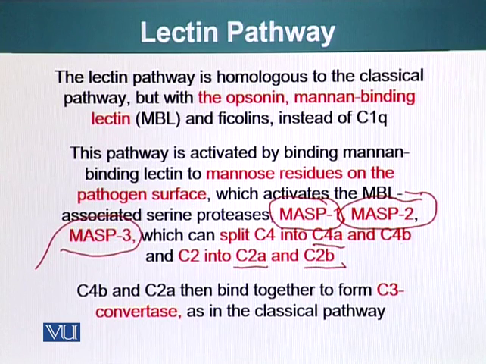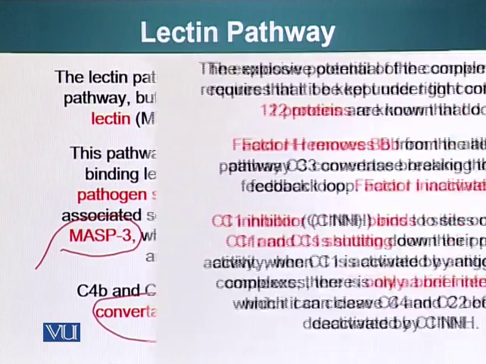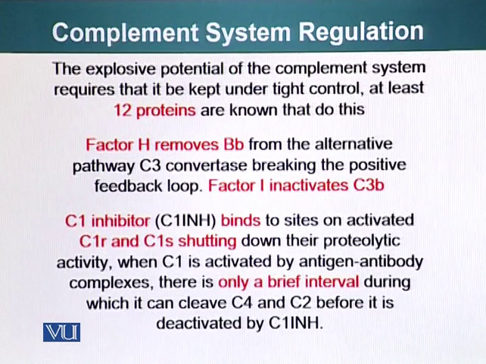C2b and C4b join together and settle on the surface of the pathogen, and they are basically the C3 convertase, which cleaves the C3 molecule into C3a and C3b. So the rest is familiar to you. After that has happened, C3b is formed, C5 will also be cleaved, and the membrane attack complex will again be assembled.